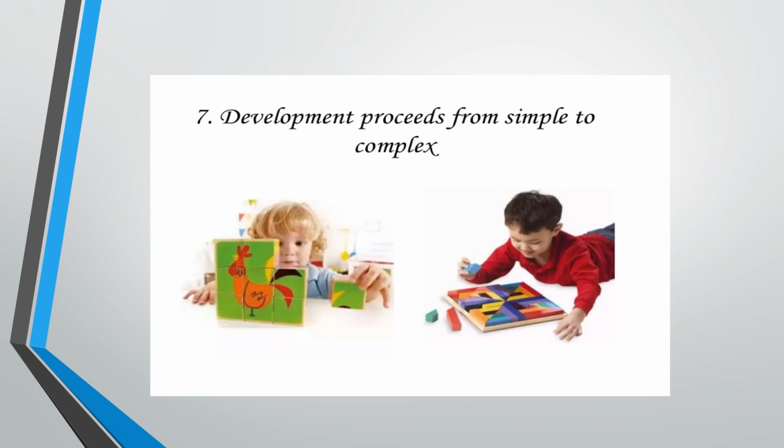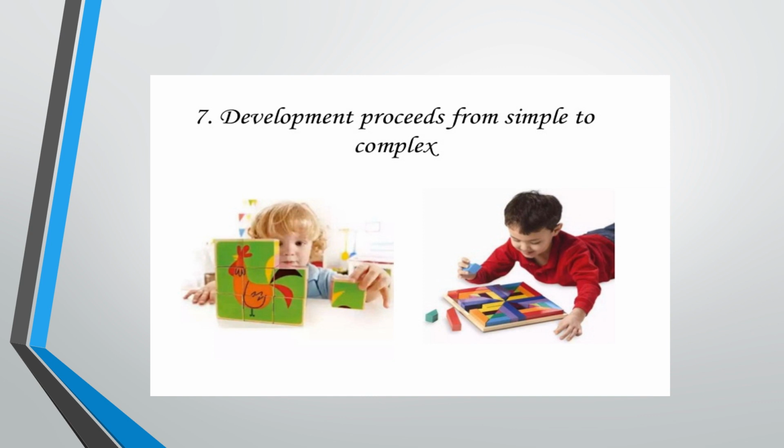Next principle is development proceeds from simple to complex. So children use their cognitive and language skills to reason and solve various problems. So in the beginning we give them various colors and crayons, so children only color the various pictures.